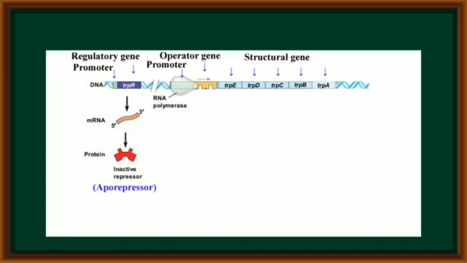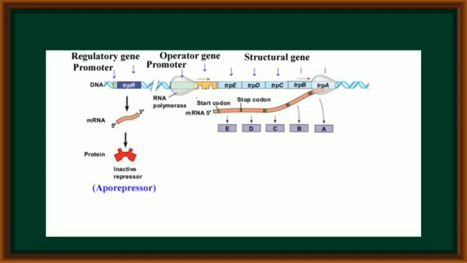In such conditions, the RNA polymerase enzyme binds on the promoter and performs transcription of the E, D, C, B, A genes and produces mRNA molecules. These E, D, C, B, A genes produce their respective proteins through translation. These 5 types of proteins become 3 enzymes. With the help of these 3 enzymes, tryptophan synthesis takes place.